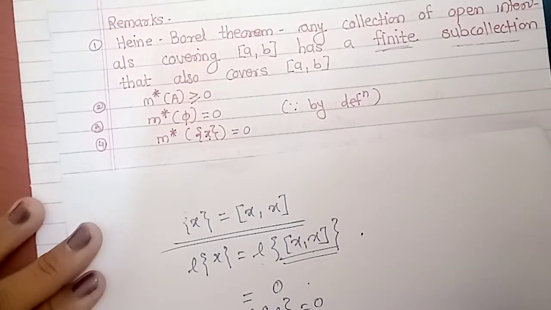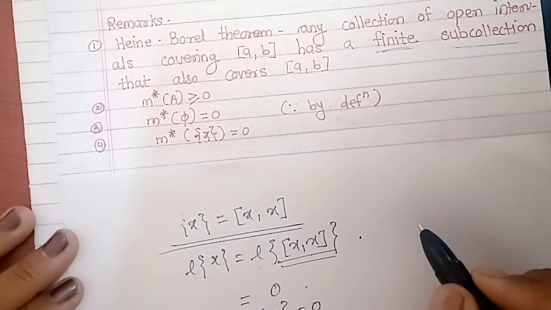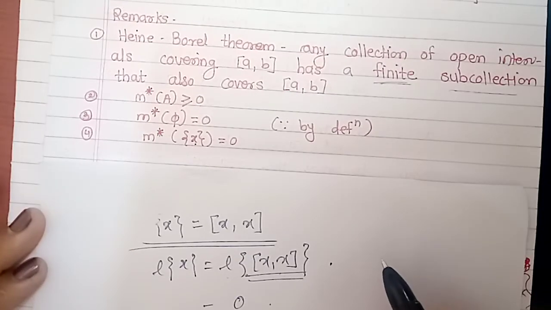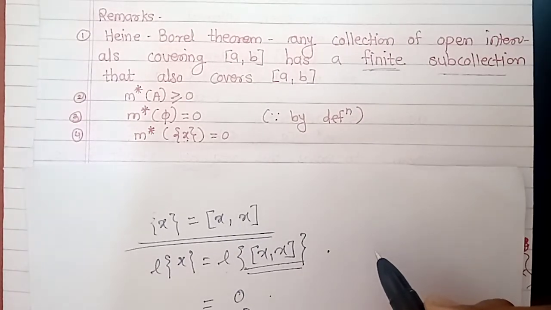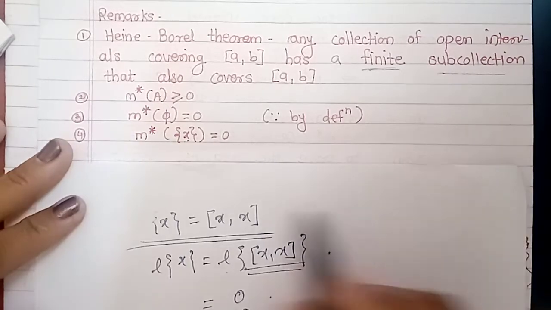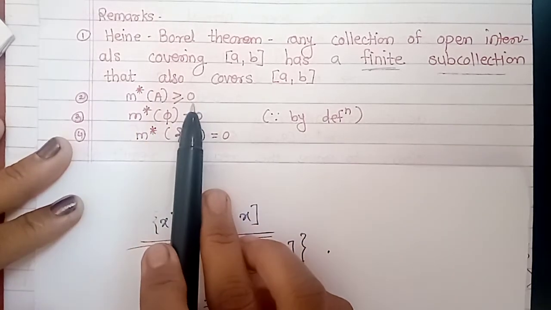Now the second remark is that the outer measure of any set is greater than or equal to 0. Why is this outer measure greater than or equal to 0? Because outer measure is a dimension, that is, it may be length or area, and we know that length or area are always positive, so the outer measure of A is always greater than or equal to 0.